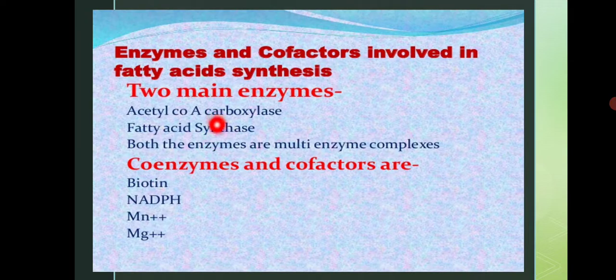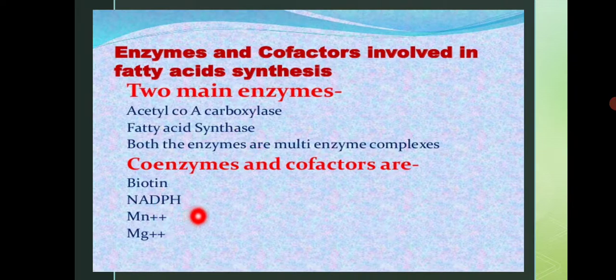Both enzymes are very important, and these are multi enzyme complexes. That means they do not perform just one enzyme's activity, they perform multiple enzyme activities. So these two enzymes you have to keep in mind. First is acetyl CoA carboxylase, second is fatty acid synthase.